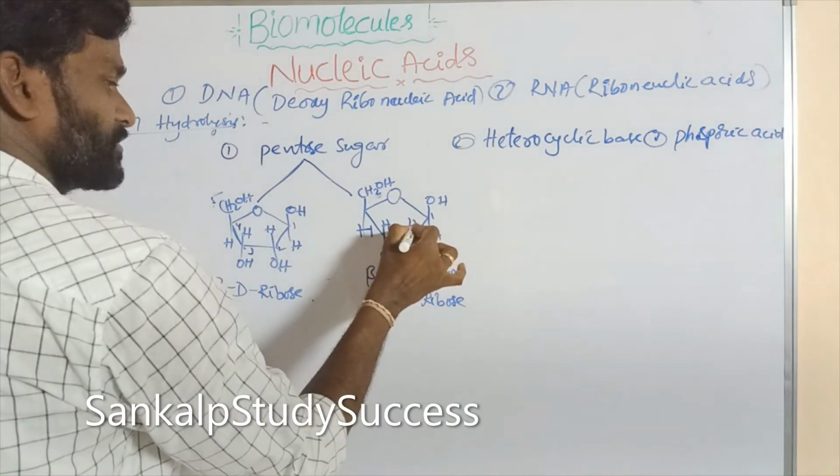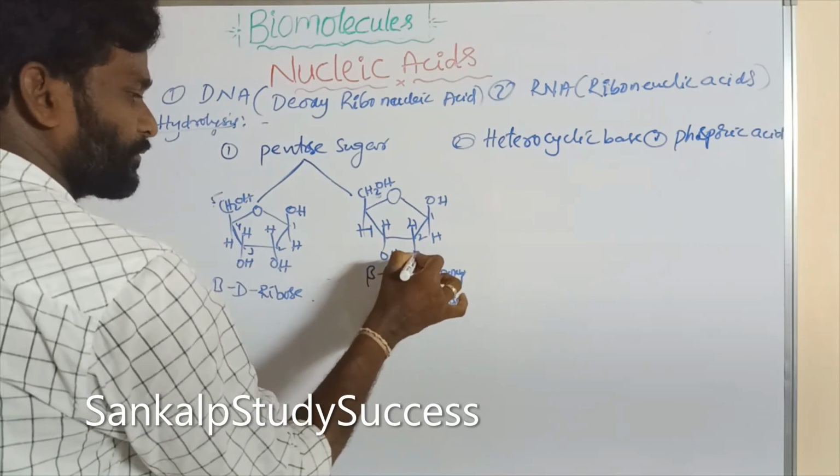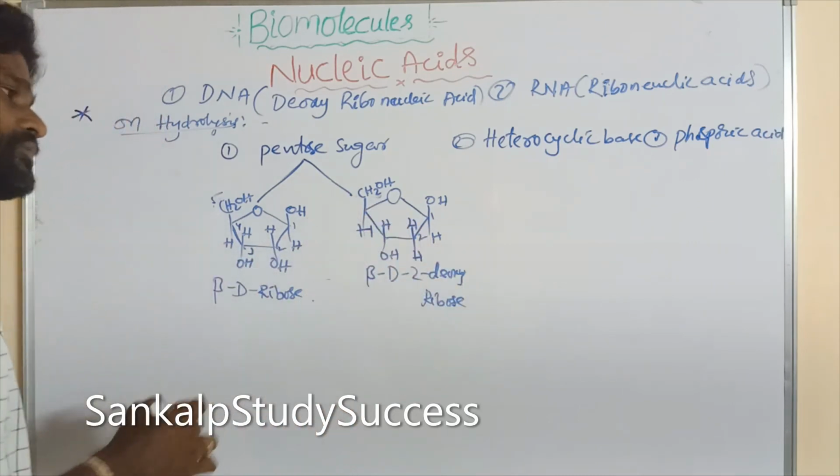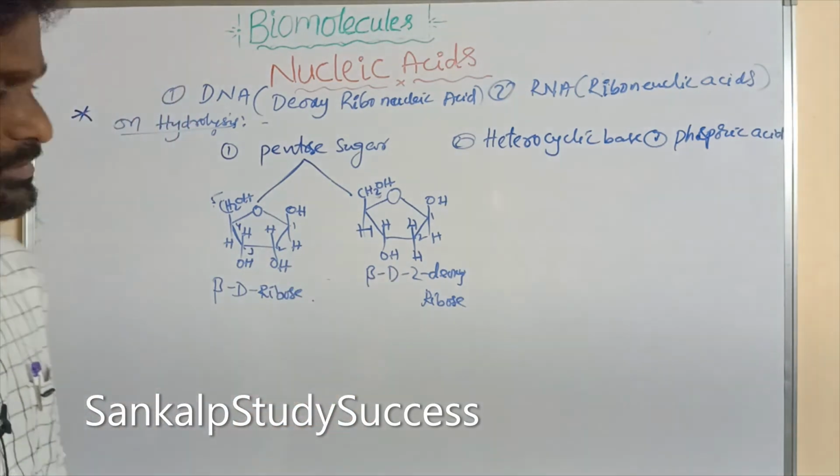So OH cannot be written at this position; the O is removed and we write only H. So this is the structure of beta D 2-deoxyribose.